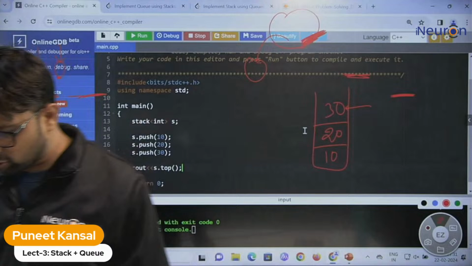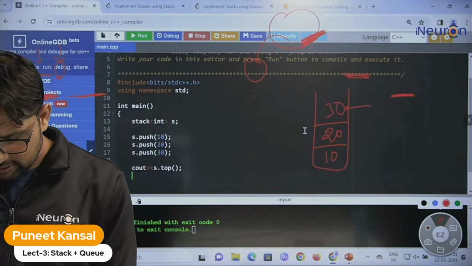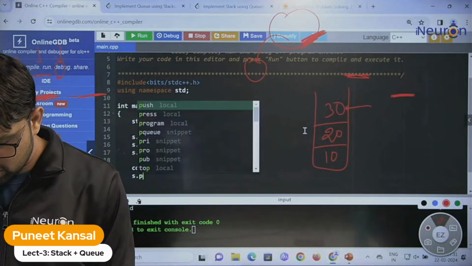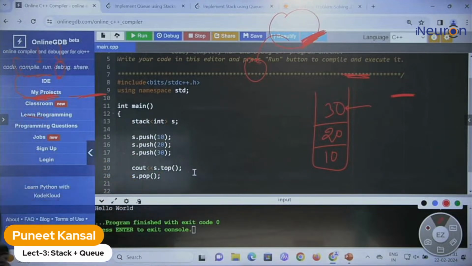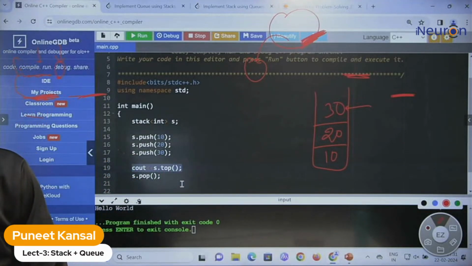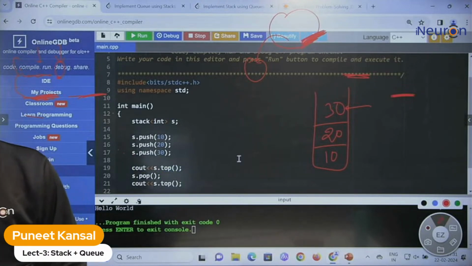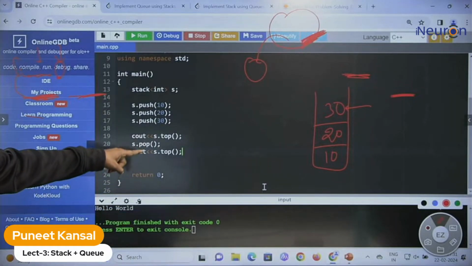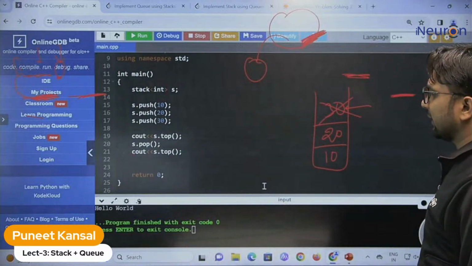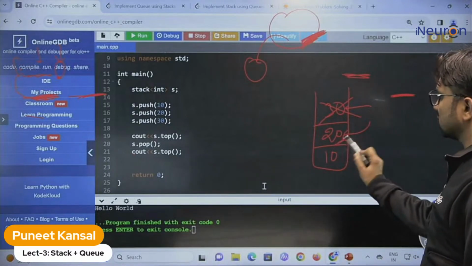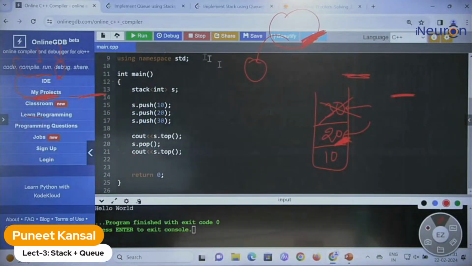Let me try to delete the top element. To delete the top element, what I need to do is just pop. We can use the function pop, s dot pop. So I write s dot pop, and after that let's print the top element again. Now we deleted the top element 30, and if we print the next element, the top is 20. So this will print 20. Let's execute and check.